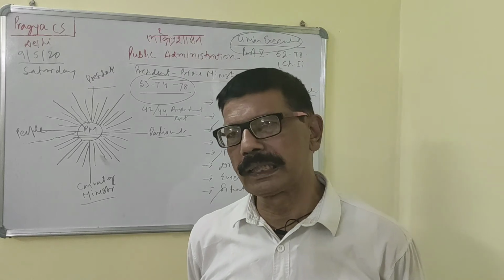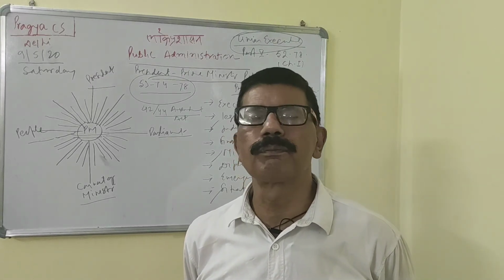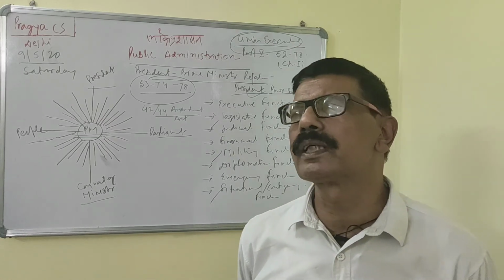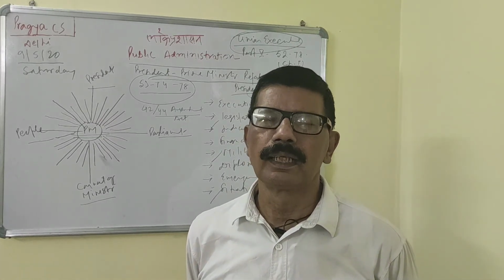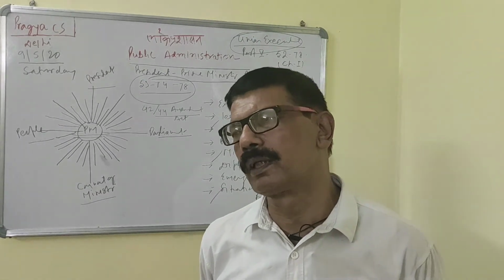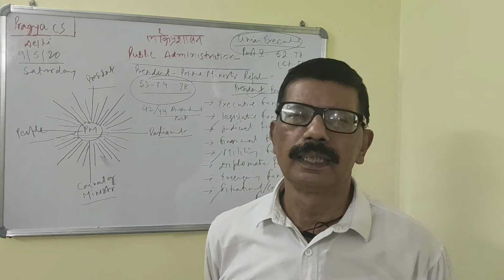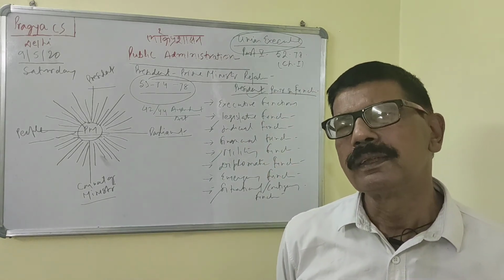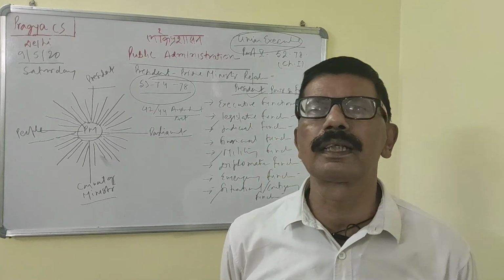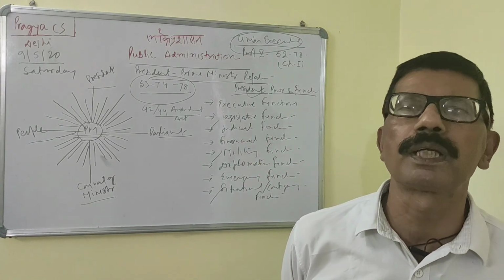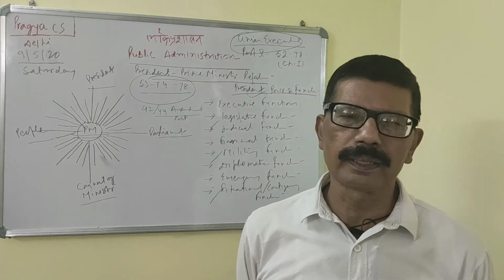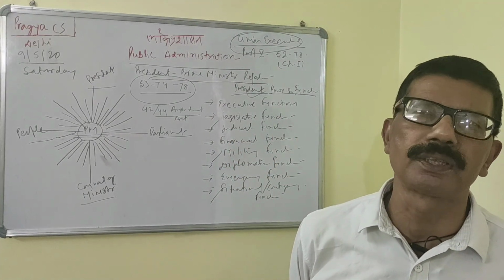So at present the relation between the President and Prime Minister has two dimensions, the legal dimension and the behavioral dimension. The legal dimension is well defined, but the behavioral dimension is very fluid and flexible, which depends on the personal chemistry between the President and Prime Minister, as we found last time when Prime Minister Modi and Pranab Mukherjee had very good chemistry, and at present also we find the same type of situation.